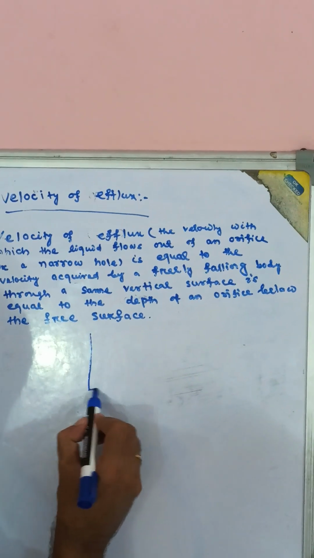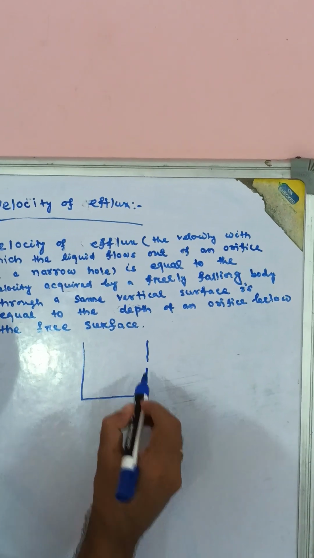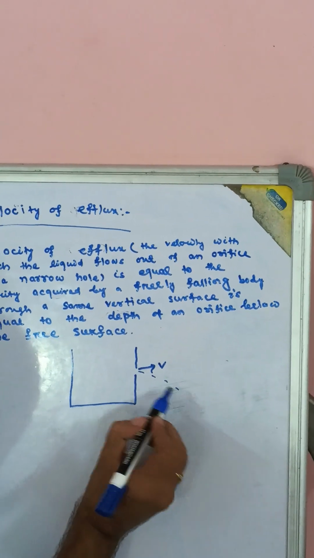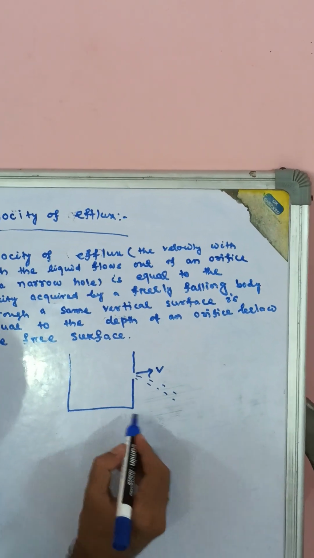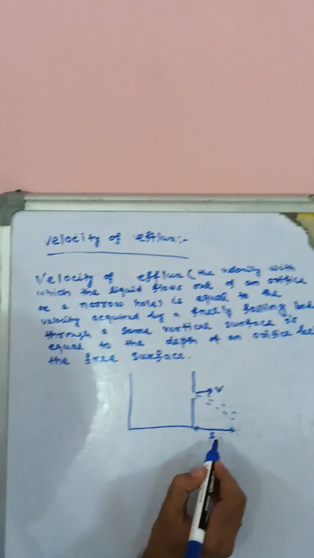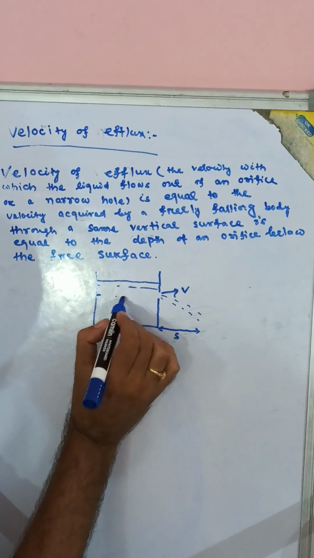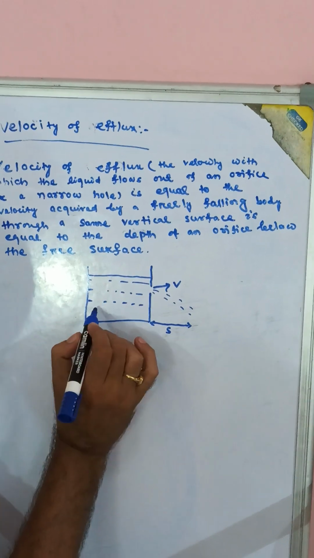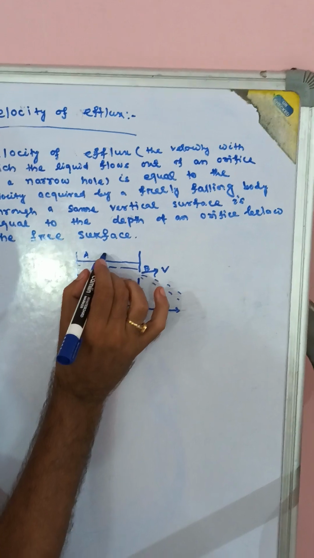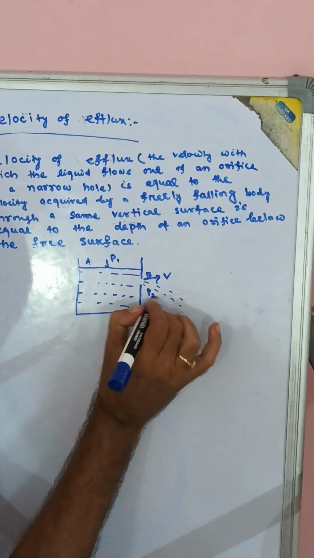That means this is a container, this is the orifice, velocity v, liquid. Okay, this is liquid, B point, this is A point, P1, this is P2.